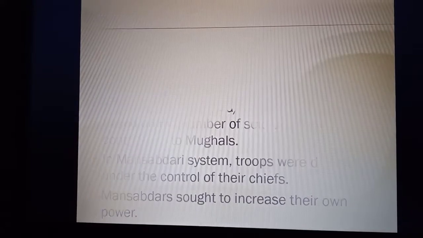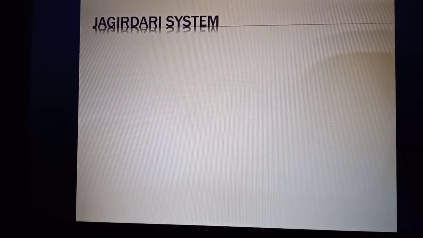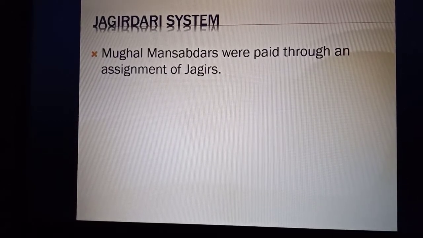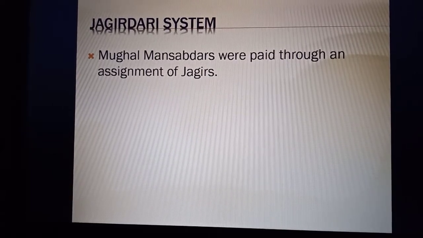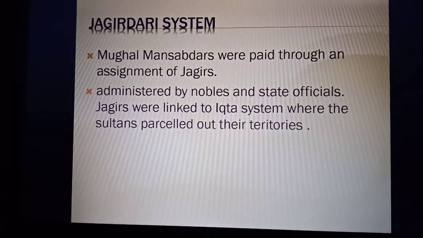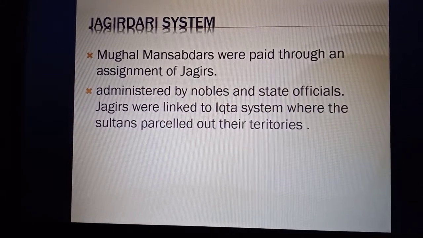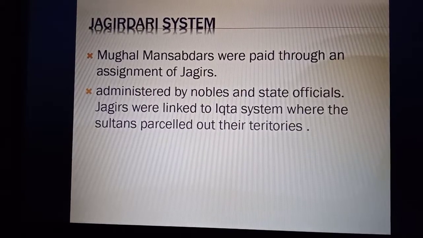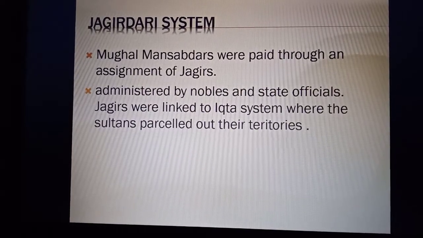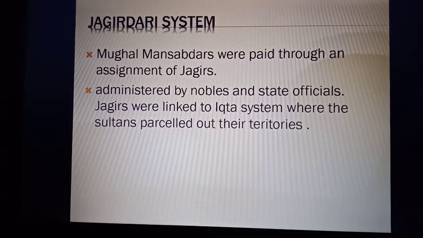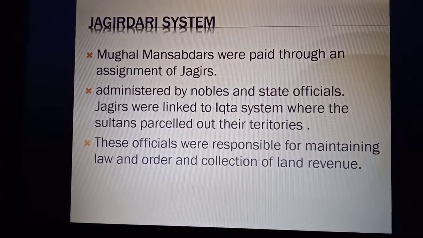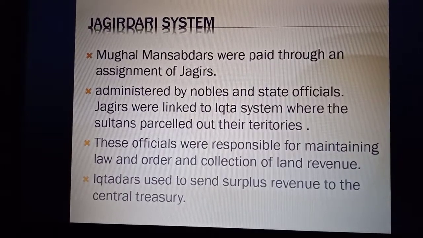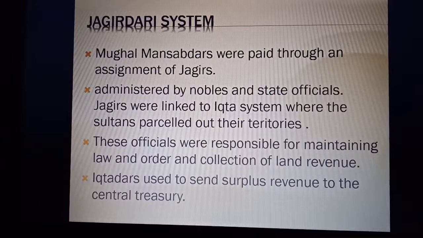Another system was the Jagirdari system. You already know that Mughals used to pay Mansabdars, but how? This question will arise in your mind. They were paid through an assignment of Jagir, which was administered by nobles and state officials. Jagirs were linked to the Ikta system. In this system, the Sultan parceled out his territory to these Mansabdars. Maintaining law and order, collection of land revenue, etc. used to be the responsibility of the officials. Surplus revenue was sent to the central treasury by Iqtadars to the Mughals.